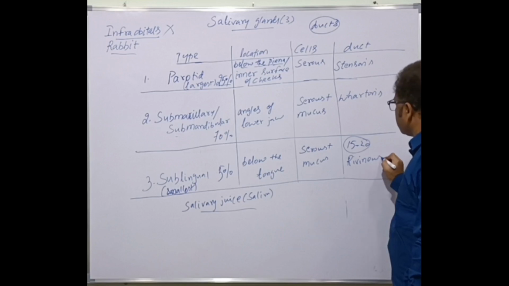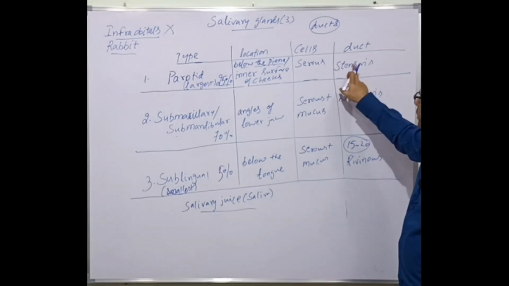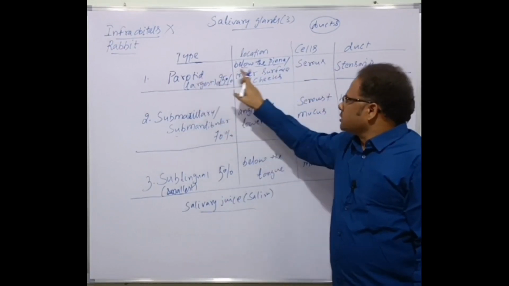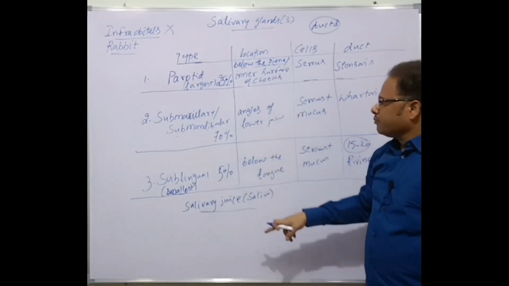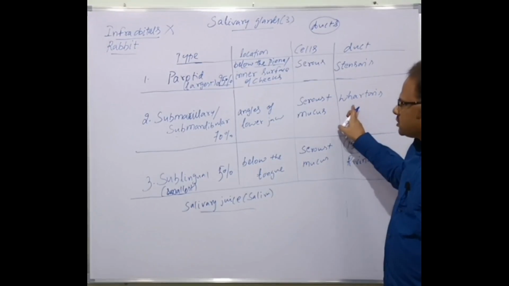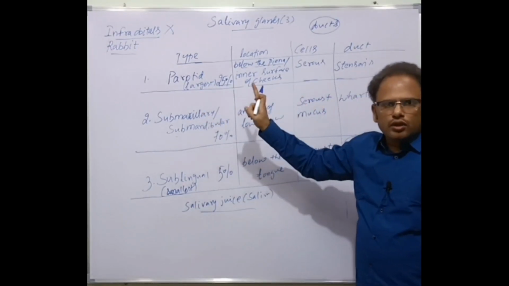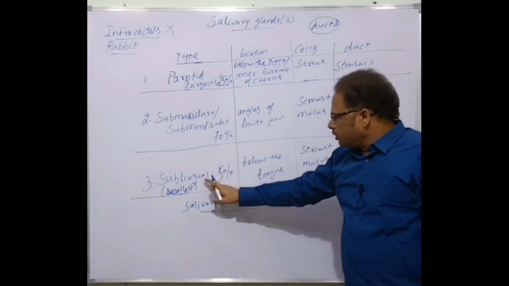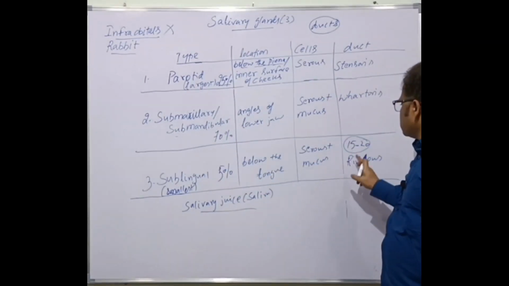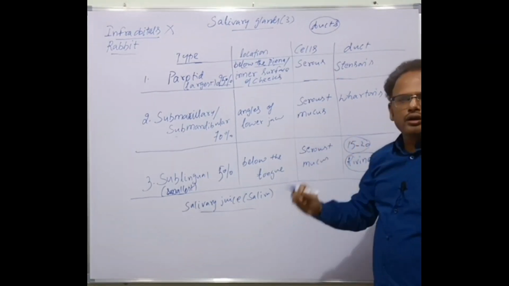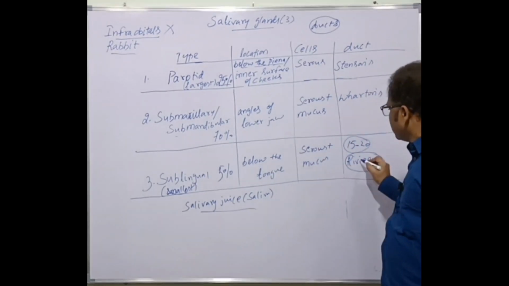So through Stensen's duct, the parotid salivary gland releases the saliva into the buccal cavity, and by the help of Wharton's duct, the submaxillary salivary gland releases the saliva into the buccal cavity, whereas the sublingual salivary gland releases the saliva into the buccal cavity with the help of 15 to 20 smaller ducts or ductules called Rivinus ducts.